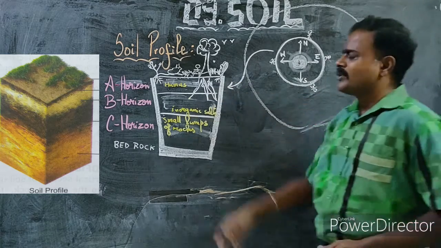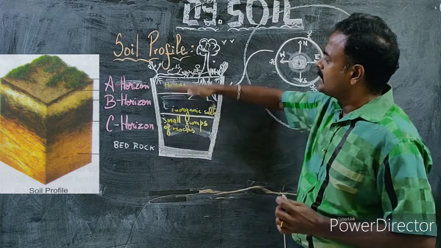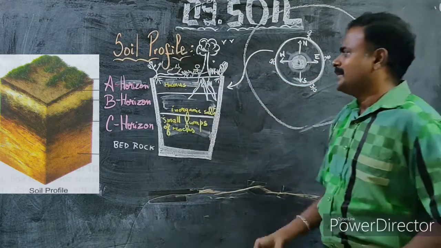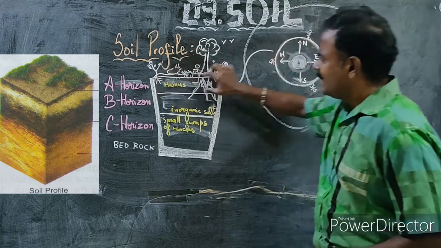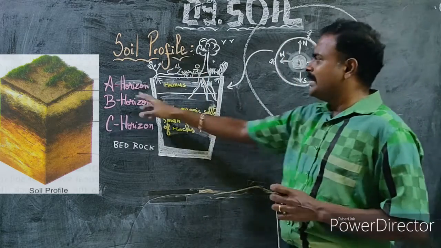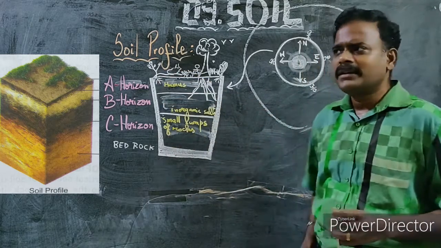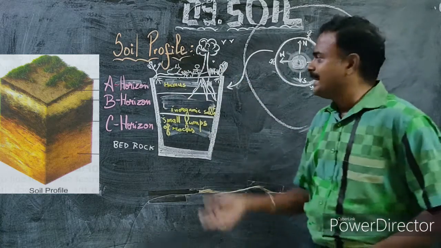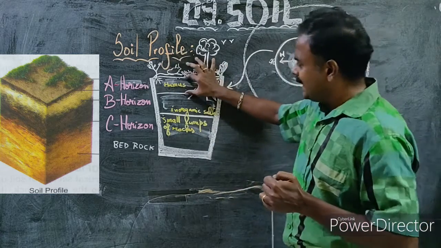Right, we'll go to the soil profile now. This is the core, from where you go towards the surface. Let me start from the surface, where you have plants, animals, humans. It's just a simple diagram. The soil profile comprises three layers, which you call horizons: the topmost, the middle, and the bottommost horizon. The topmost layer, which is up to a small distance and where we are standing, is called the A horizon.